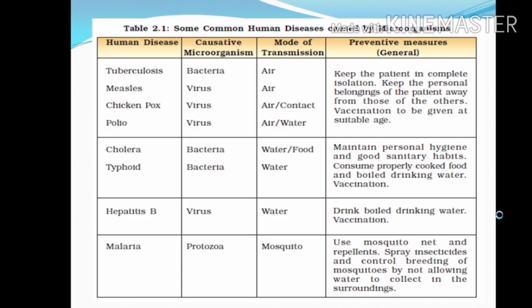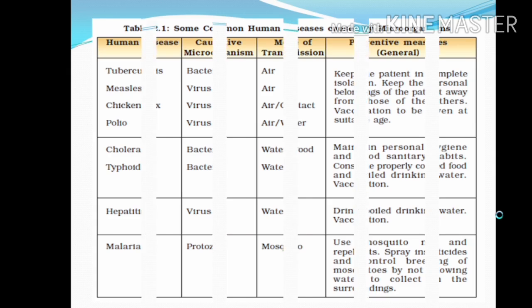The causative microorganism is protozoa, and the mode of transmission is mosquito. So use mosquito nets and repellents, spray insecticides, and control breeding of mosquitoes by not allowing water to collect in the surroundings. So this is the table. It is already there in your textbook, so you can easily refer to it later on also.